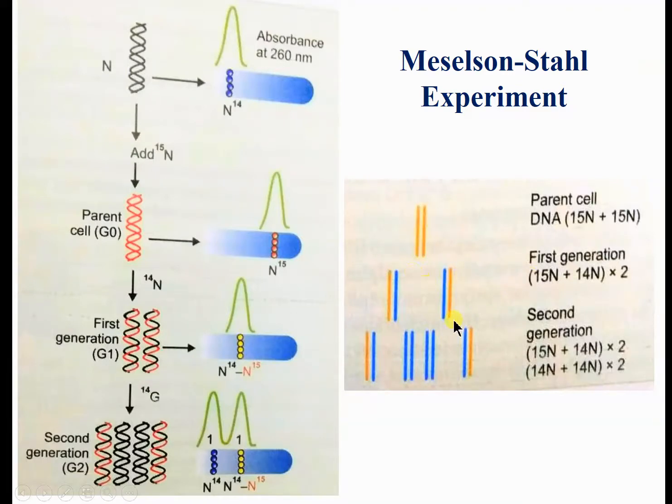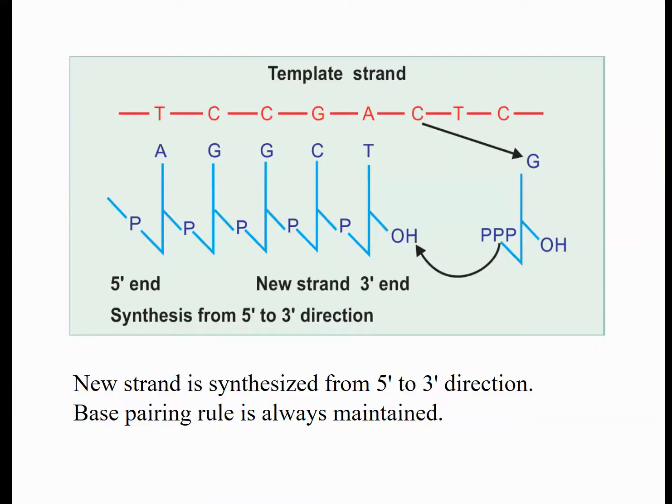Every daughter cell contains one strand from the mother cell and one newly synthesized strand. So replication is semi-conservative.